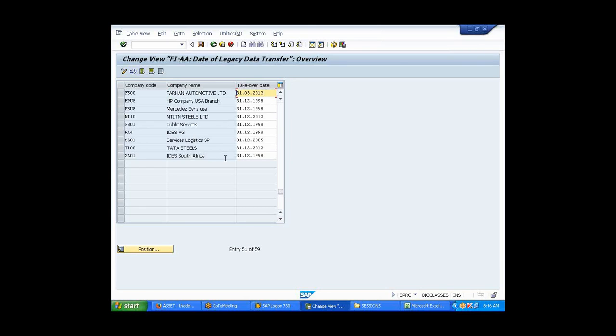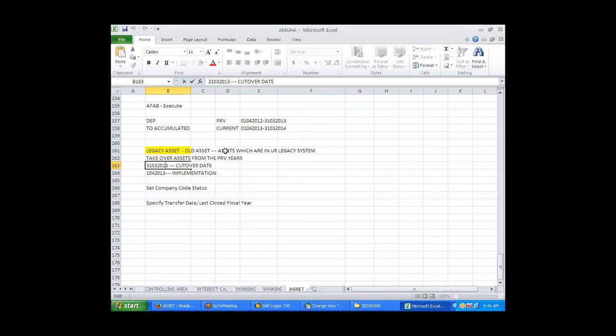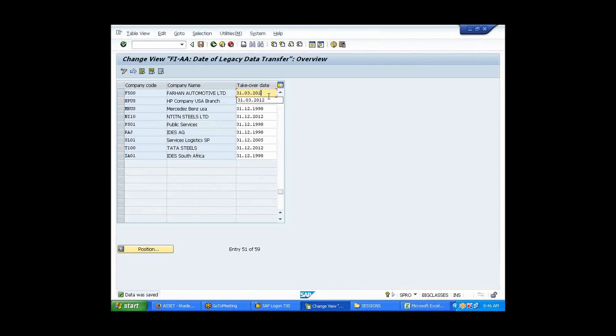So this should be 12, right? It can be 13 also. Why is it 12? The cutoff date is 31st March, and April 1st is 13, right? We started on April 1st, so it will be 13 only.